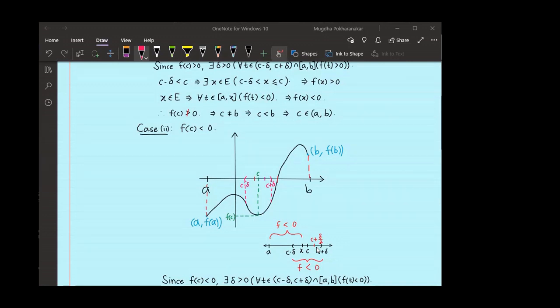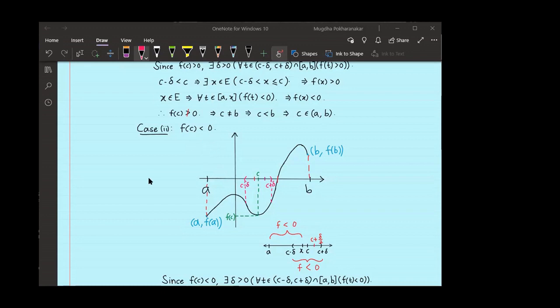So I found one element greater than C, which is LUB of set E, which lies in the set E, that is C plus delta by 2. Can this happen? That means C is not an upper bound of E, but I assume that C is the least upper bound of E. So it has to be an upper bound of E. So this is a contradiction. So f of C cannot be less than 0 also.